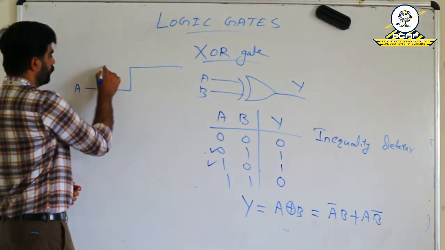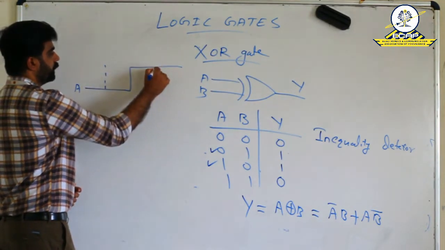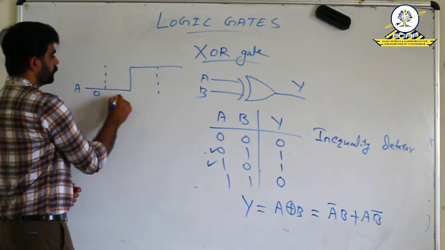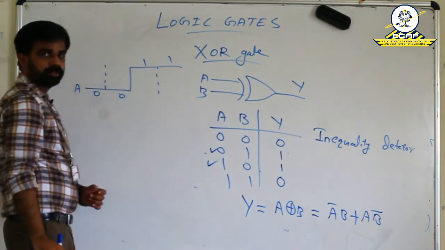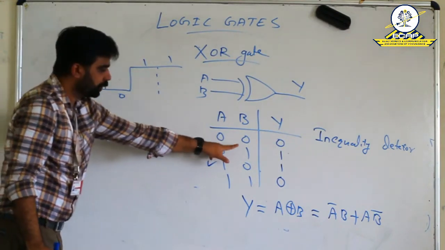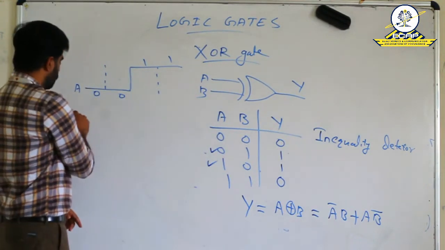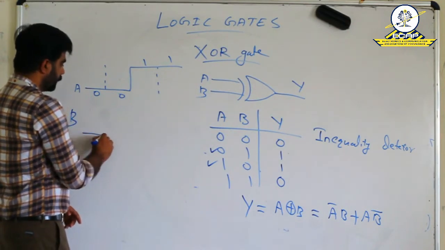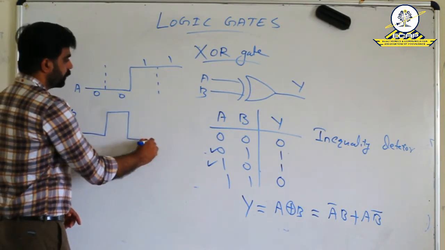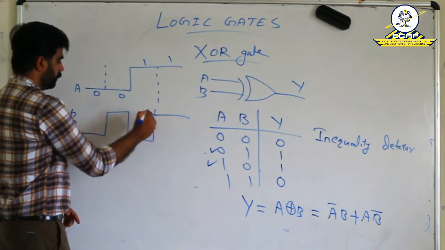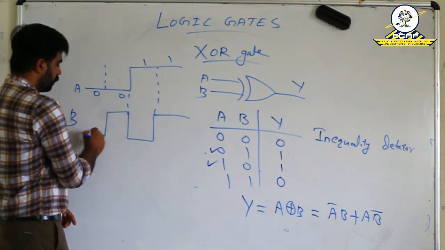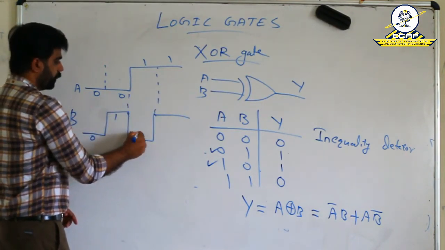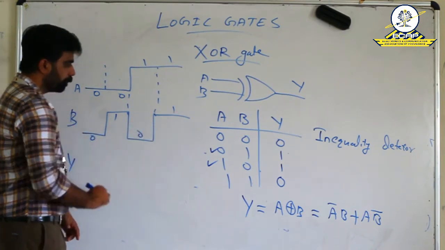So this is the first 2 and this is the next: 0, 0, 1, 1. Then B: 0, 1, 0, 1.